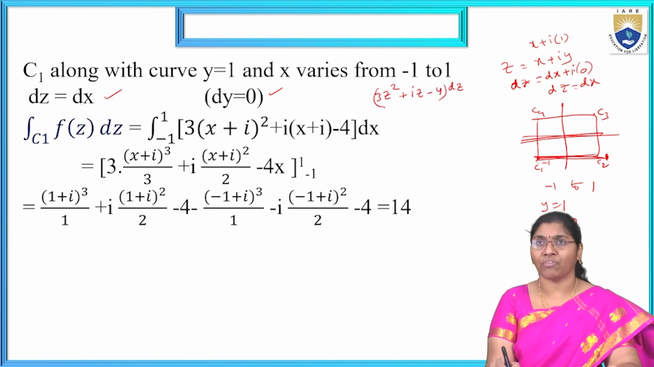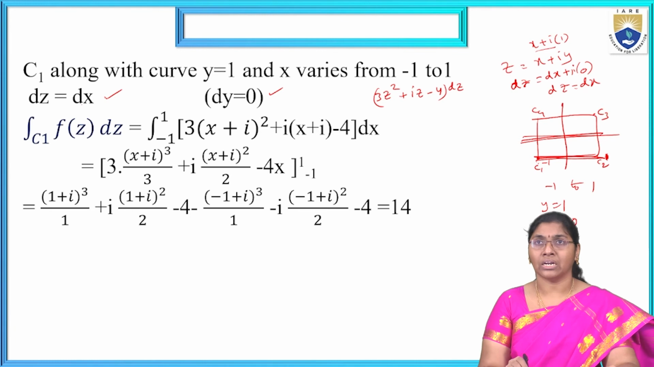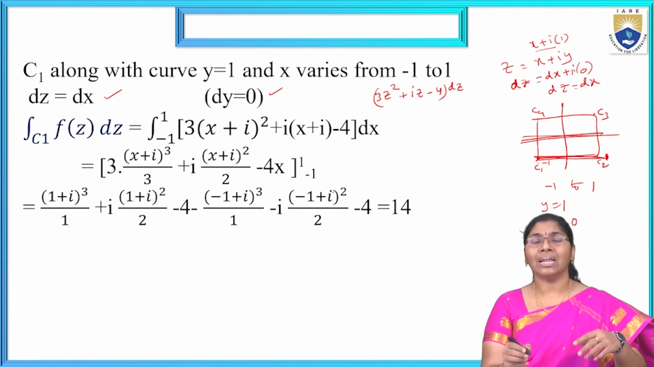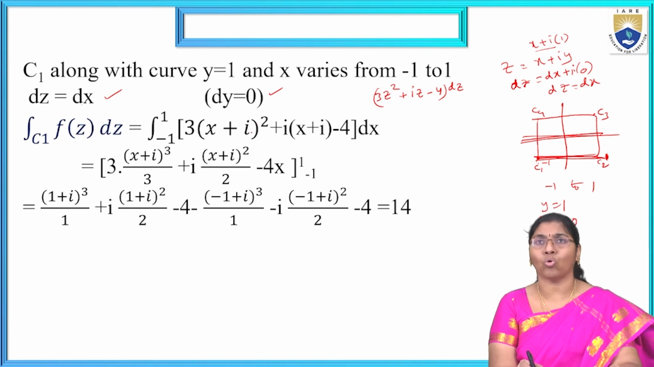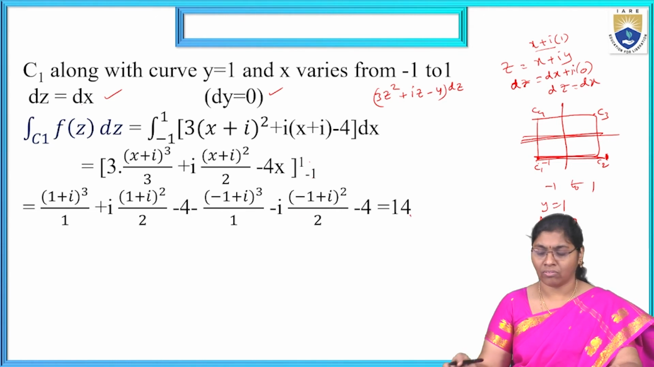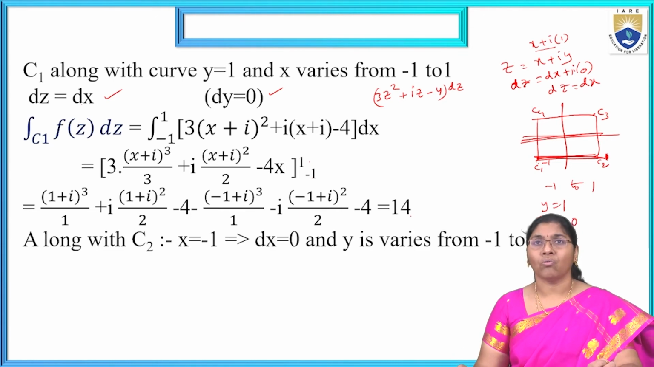That is the given function f of z. 3 is as it is. z is nothing but x plus i. Substituting that one: x plus i minus 4 into dx, and dz is nothing but dx. Now integrating: 3 into (x plus i) whole square gives (x plus i) whole cube by 3, plus i into (x plus i) whole square by 2, minus 4x. Upper limit minus lower limit, 4 minus 1, we get 14. That is the final result for C1 over C.